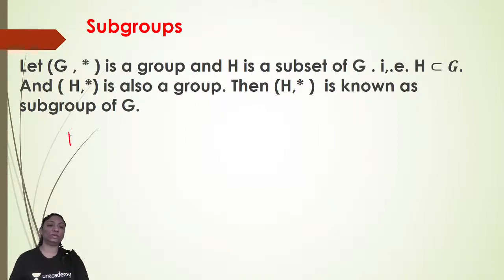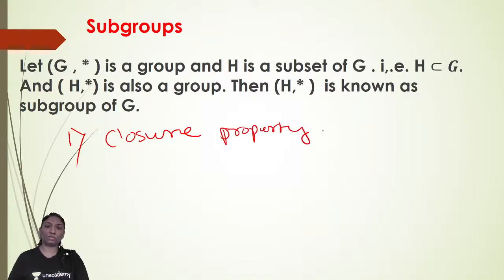The first postulate to prove that it is a group is the closure property. Just recalling it: what do you mean by the closure property? If you take any 2 elements from that set, the algebraic structure (G, star) is said to be a group if it satisfies the closure property. For any two elements a, b belonging to G, a star b also belongs to G. It means G is closed with respect to the defined operation star.